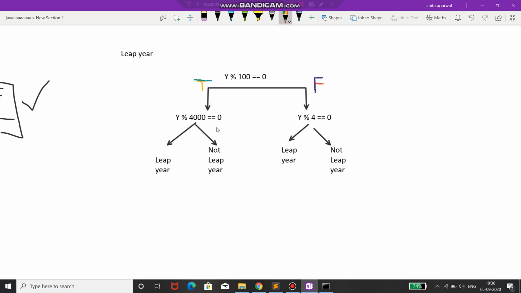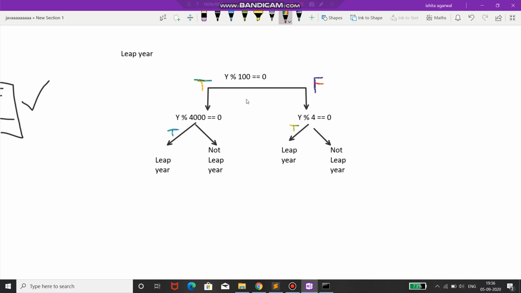But if it is not divisible by 400, then this is not a leap year. But if we check the false case, then we will again check whether that year is divisible by 4. If it is divisible by 4, that is the true condition, then we have a leap year. But if it is not divisible by 4, then it is not a leap year.